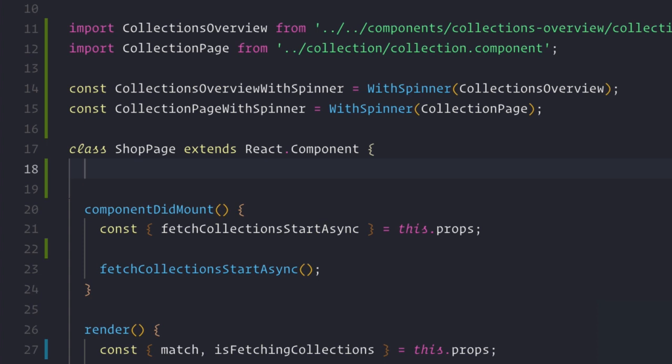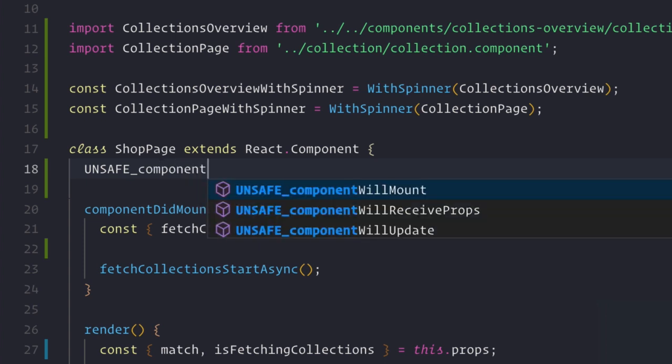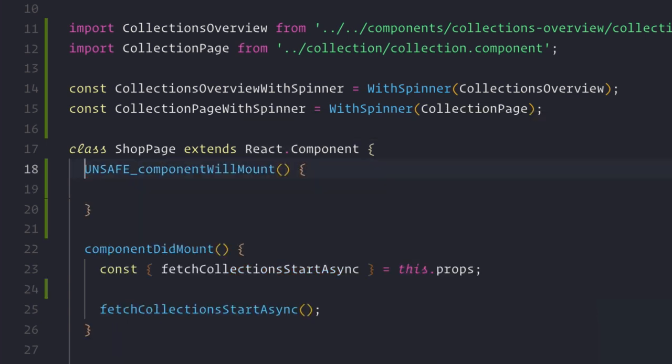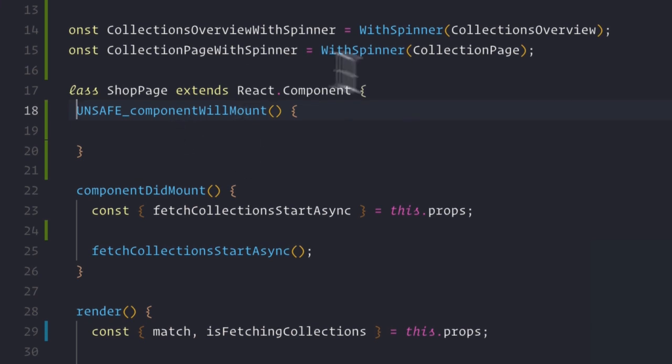The other method you might see in some applications to use is a method called unsafe component will mount. This method is also a lifecycle method that we have access to, but it is not a method that we should be using, hence why it's flagged unsafe. Applications before React 16 were using this method to fire off asynchronous event handling because it's before the component mounts.